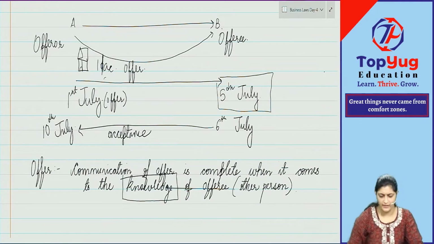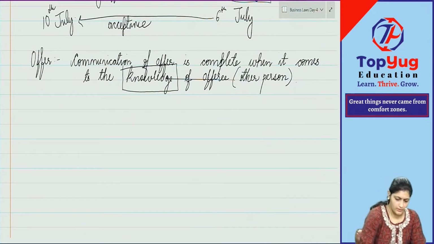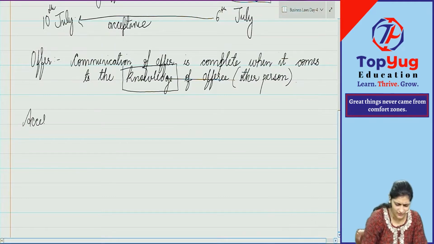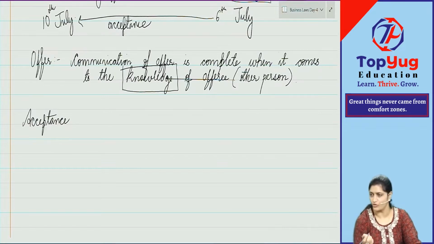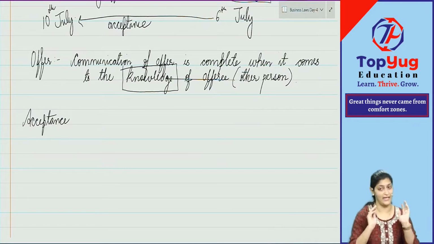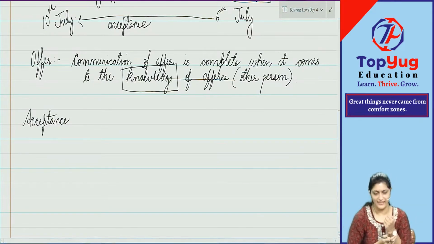So that is regarding communication of offer. Now, communication of acceptance. This is something which is very confusing, but law has given it like this. As I told you, if law is telling you something, you have to read it as it is. Law is saying a plus b is equal to c. Can you say a is equal to b minus c? No. You should say a plus b is equal to c only. Yes or no? So because it is given, you have to read it like this.